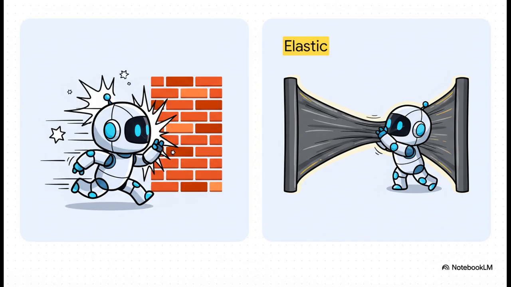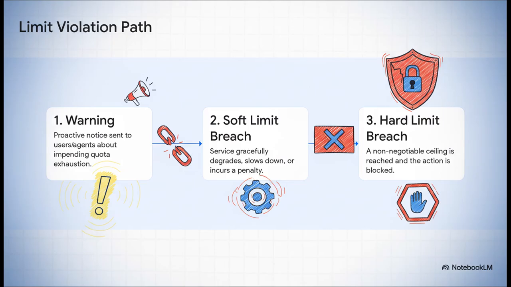It might let you go a little bit over, but there's going to be a penalty or a higher cost. And this is a great example of the kind of layered defense system we can build. Instead of just a sudden shutdown, which is pretty jarring, we can create a much more graceful process. First, the system gives a heads up, a warning. Then, if the agent keeps pushing, it breaches that soft limit, and maybe the service gets slower or it costs more. And finally, if it still doesn't get the hint, it hits that hard limit, and boom, the action is blocked completely. See? It's a system designed to guide behavior, not just to punish it.